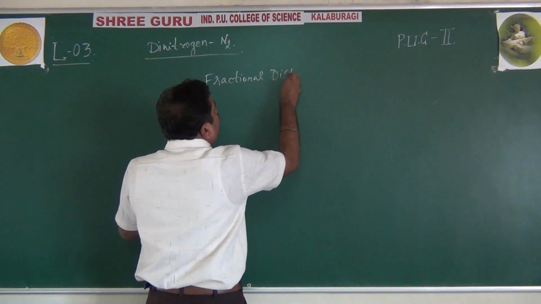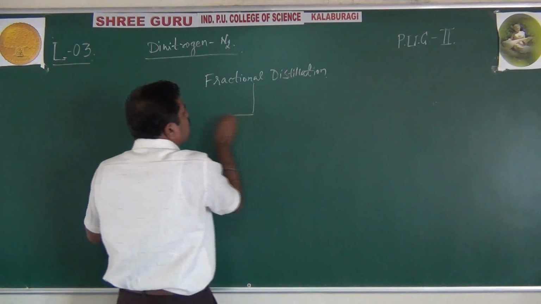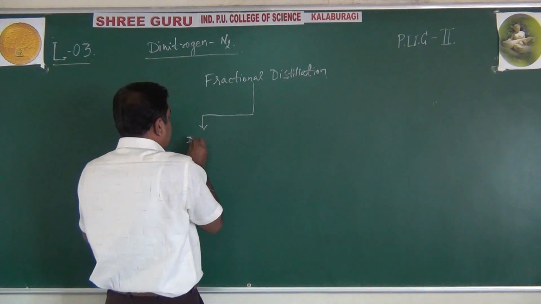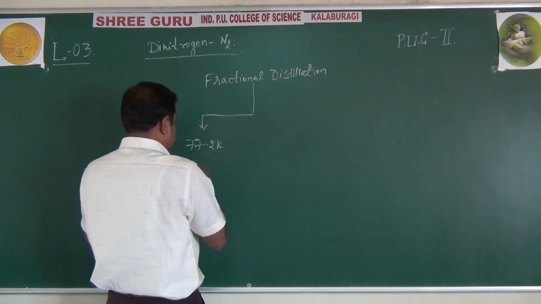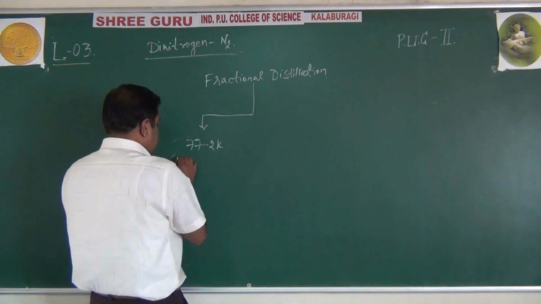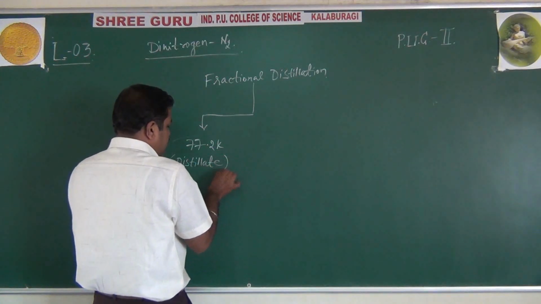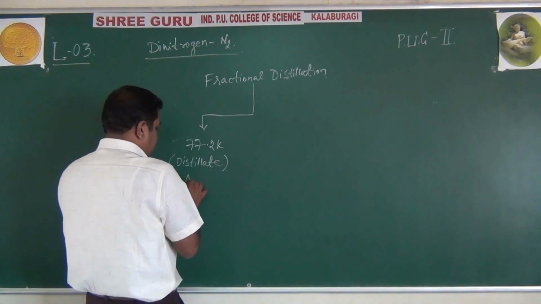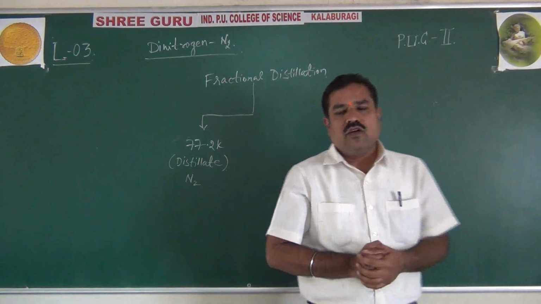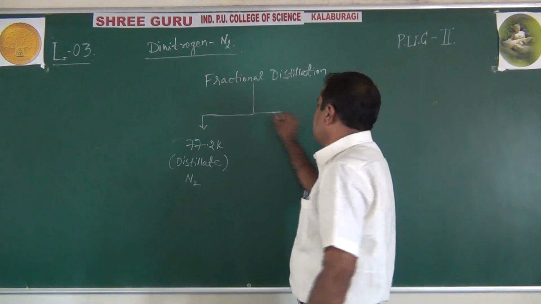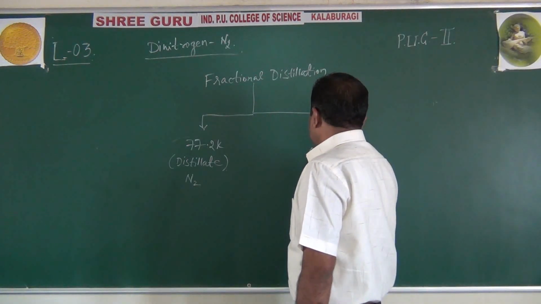Remember, upon fractional distillation, 2 distillates come. First, at 77.2 Kelvin, this distillate contains nitrogen. First it separates out at 77.2 Kelvin, and oxygen will be remaining in the distillation flask.